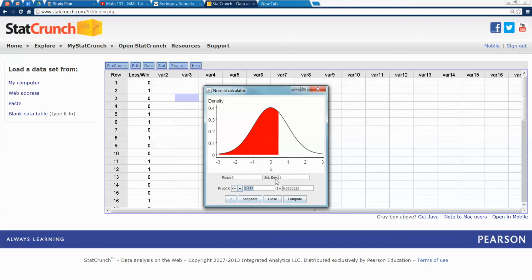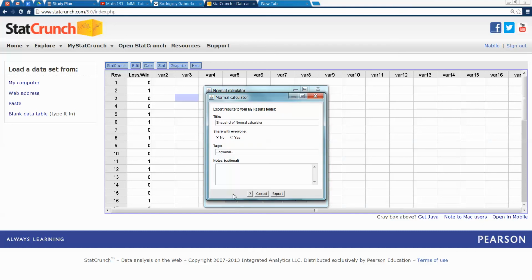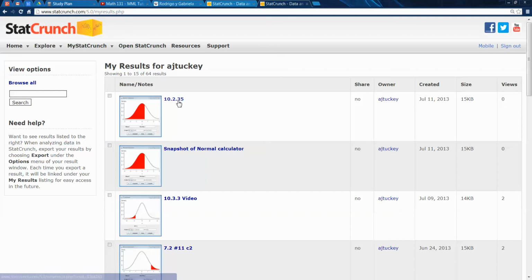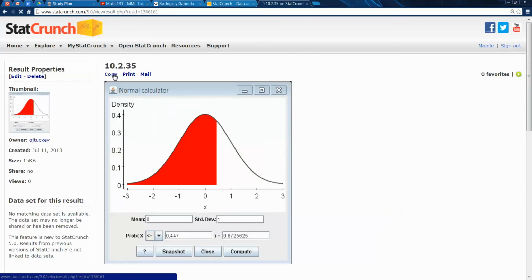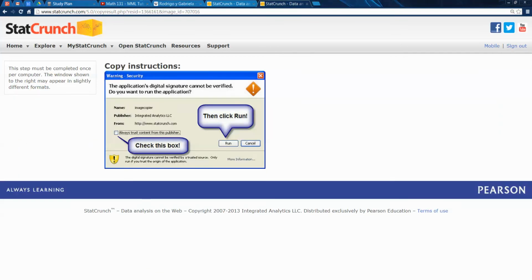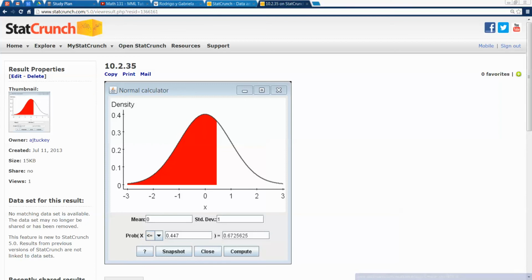That's my test statistic. So if you're asked on an exam to draw a picture, you literally draw a normal curve. You put 0.447 down, which everybody should know where that falls, about there. Then you shade all of this to the left and label it as 0.67 for its area. Of course, on a final exam, chances are I'm not actually going to make you do that. Let me get this picture, copy it, and take it back to Excel.